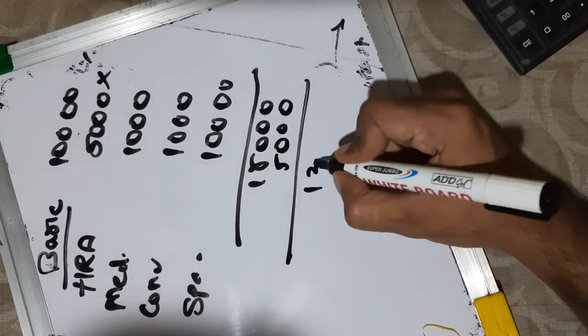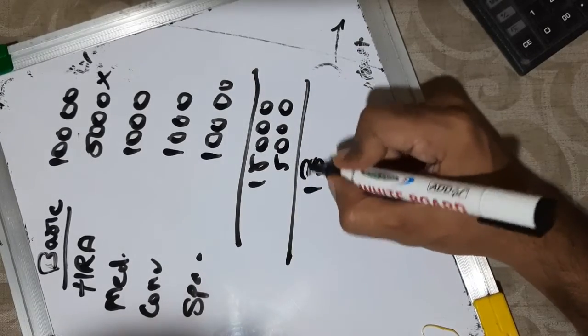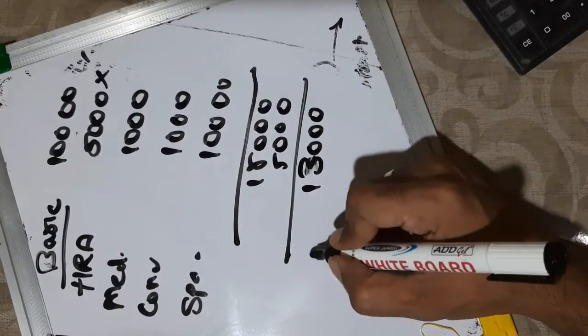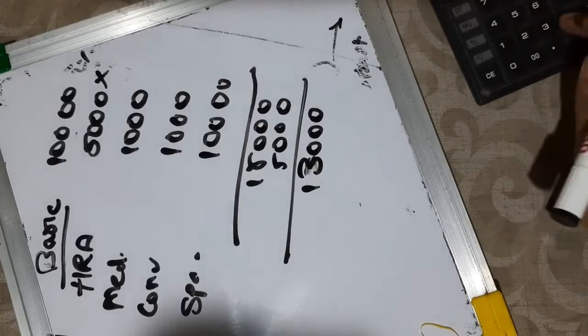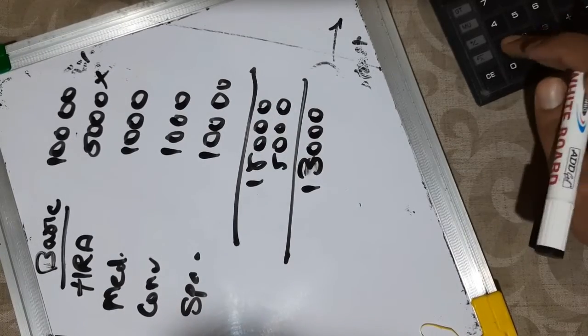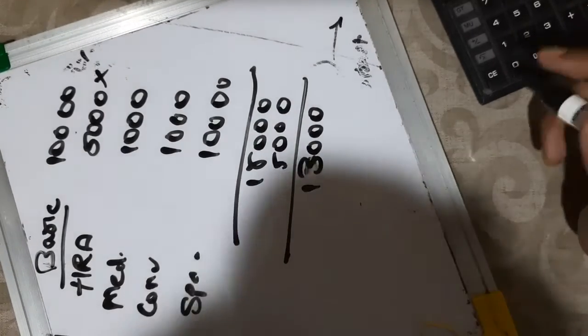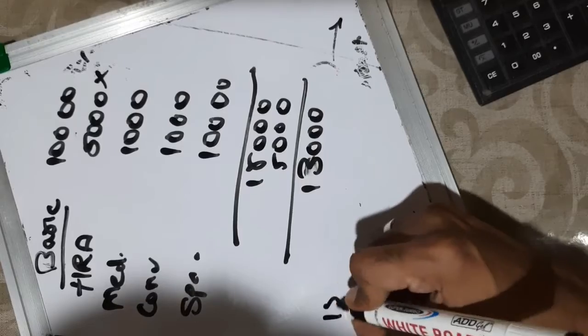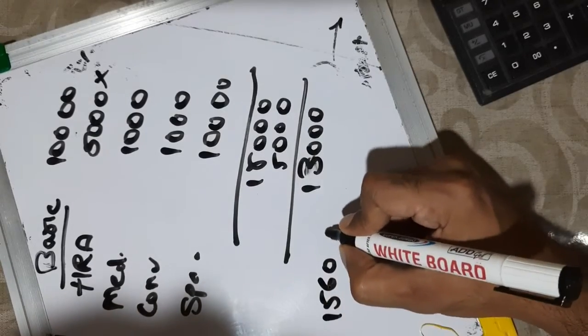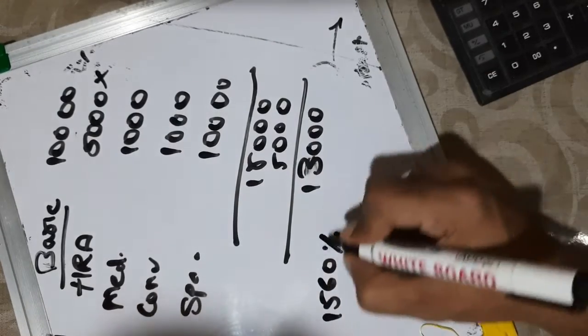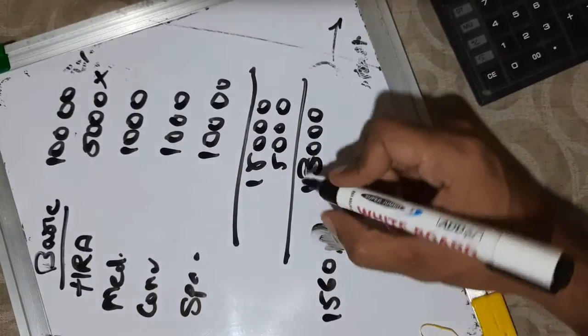How much is it coming to? 13,000, and 12% of 13,000 is 1560 rupees.